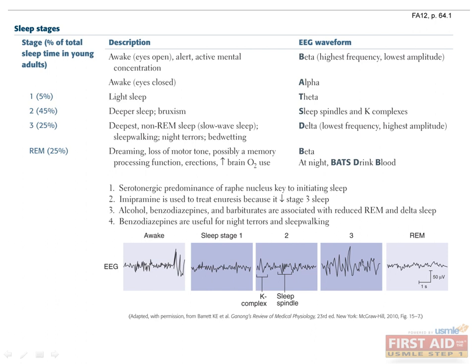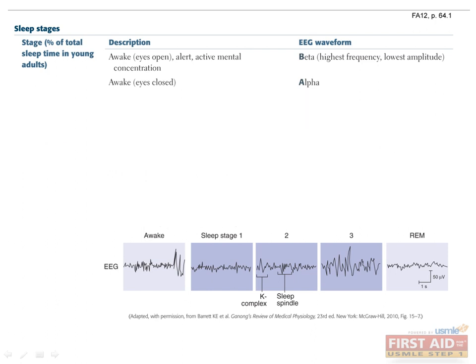Sleep stages is a fairly high-yield topic, and the various electroencephalogram, or EEG, waveforms associated with the stages of sleep just have to be memorized in order to answer questions on this topic. When someone is awake with their eyes open, the EEG waveform observed is a beta waveform, which has the highest frequency and lowest amplitude. When someone is awake, but his or her eyes are closed, the EEG waveform observed is an alpha waveform. In the first stage of sleep, which is the lightest stage and comprises about 5% of total sleep time in young adults, the EEG waveform observed is a theta waveform.